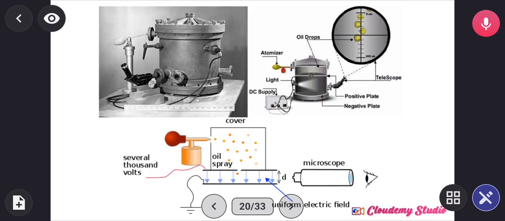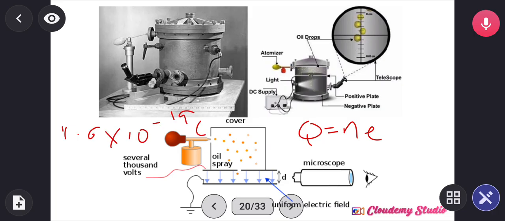After he concluded, what we can use to calculate the charge of an electron is Q equals Ne. That is what he used to calculate the charge of an electron. According to him, the value of the charge of an electron is negative 1.6 times 10 raised to power minus 19 coulombs, negative because it is an electron.